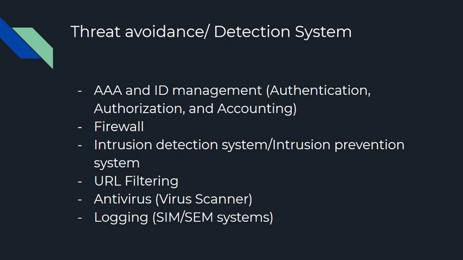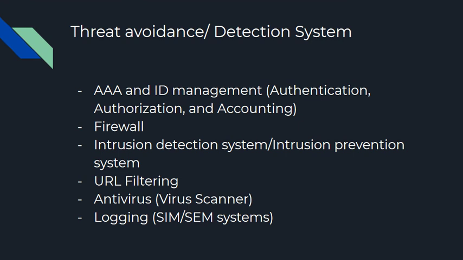Next topic is the threat avoidance and detection system. The firewall is a single component of this. It's a very important component. That's what we are going to focus on in this course. Another component might help deal with security in our network, for example, AAA and ID management.